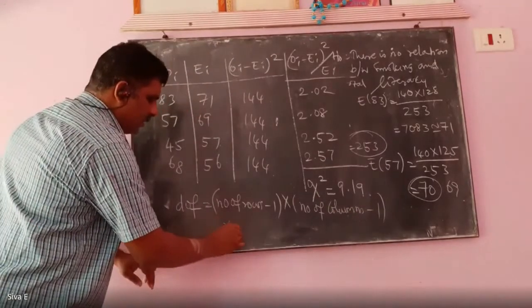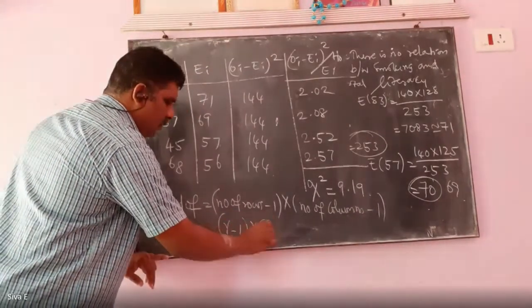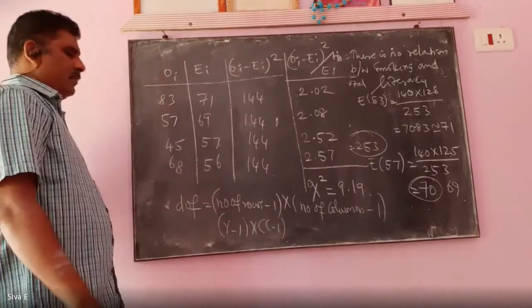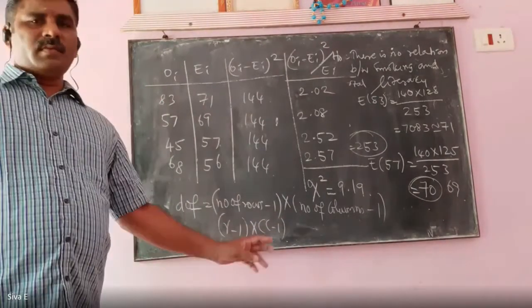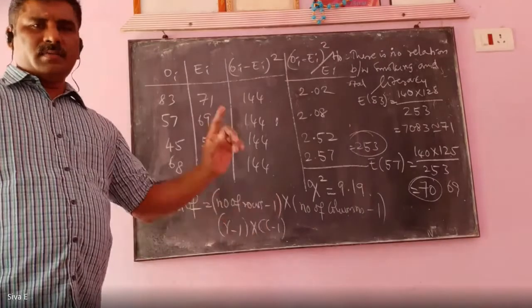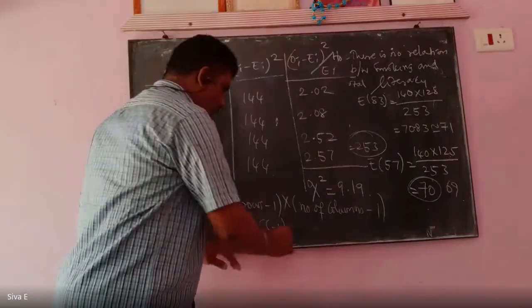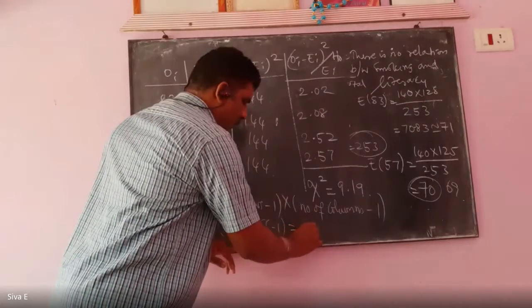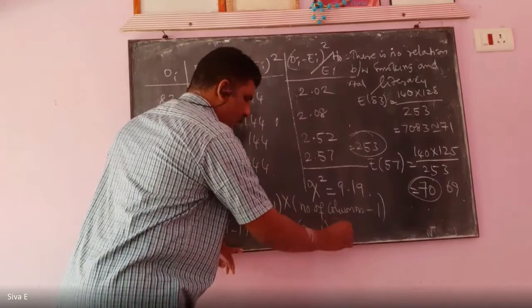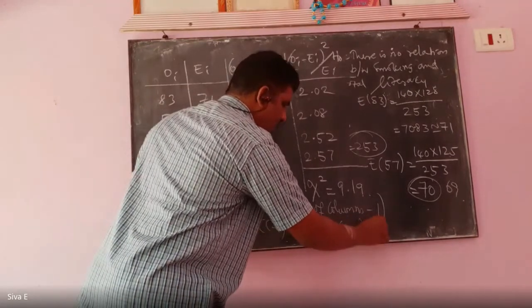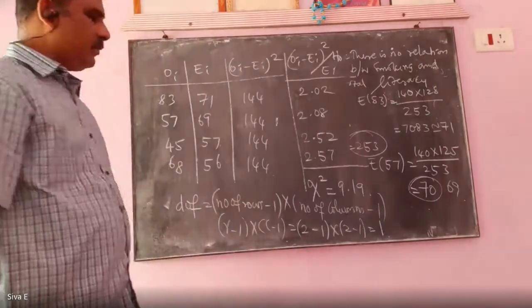Simply we can write it as R minus 1 into C minus 1. So how many rows here? 2 rows minus 1 into 2 columns minus 1. That is equal to 1.